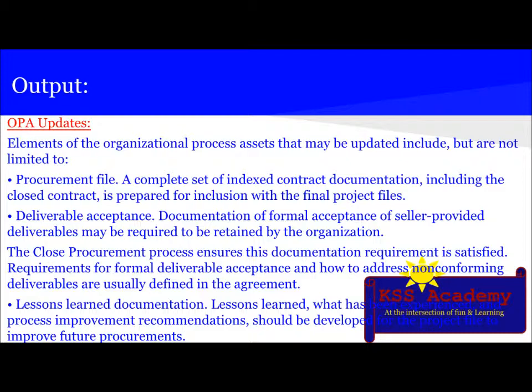Lessons learned documentation. Lessons learned: what has been experienced and what process improvement recommendations should be developed for the project file to improve future procurements.